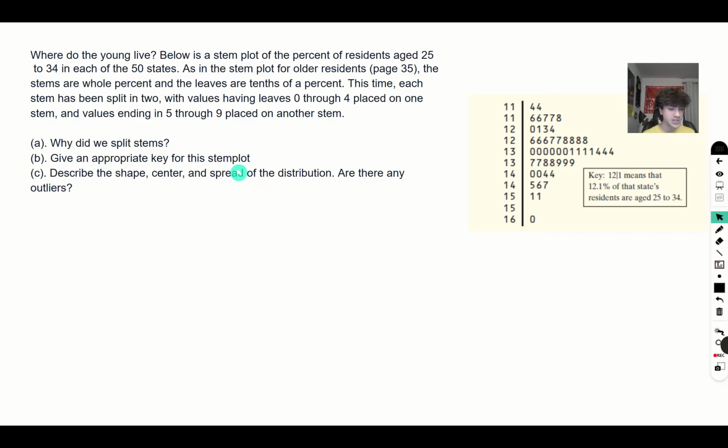And the reason is just because it makes the data easier to read, easier to look through, because here you're going to have 11.0 to 11.4, and here you're going to have 11.6 to 11.9. So if you're looking for something in the lower 11s, you know where to look.